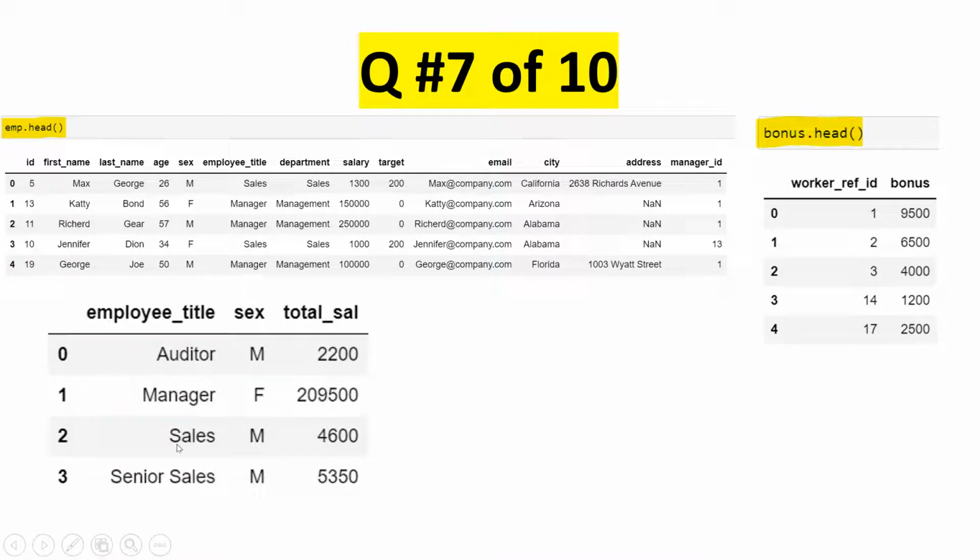If you see over here, the employee title is unique, and gender is also unique in combination with employee title, and here is the total salary, but this is an average. For example, here you have 3 managers, and whatever you are seeing is the average of all the female managers. Okay, so you have to keep this as average, right? Now let me take you to the Jupyter notebook and try to help you understand this well.